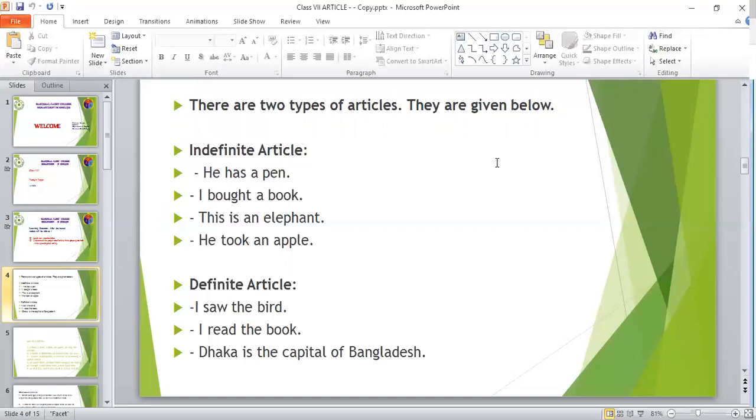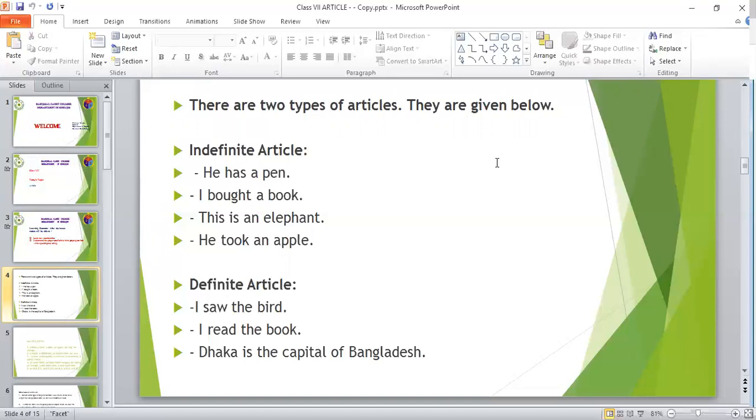Next, definite article. What's the definition of definite article? Yes, the article which makes something specific is called definite article. And there is only one definite article, that is the. Okay, dear cadets, now let's know a few examples of both indefinite article and definite article.